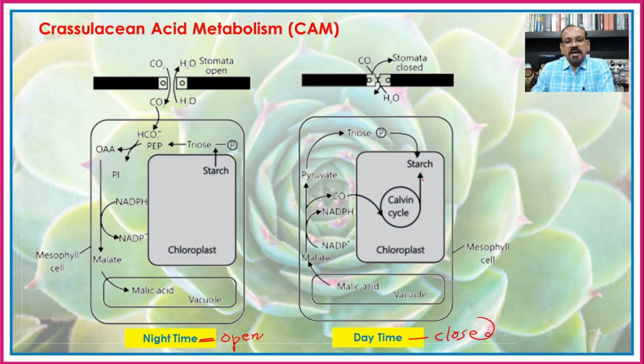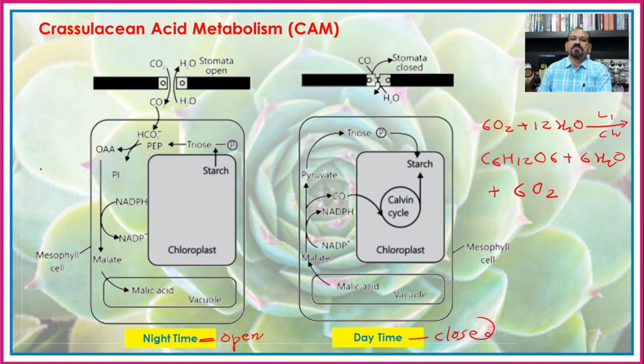Earlier we have seen the reaction of the photosynthesis, that is 6 times CO2 plus 12 times H2O in presence of light and chlorophyll, forming C6H12O6 plus 6 times H2O plus 6 times O2.